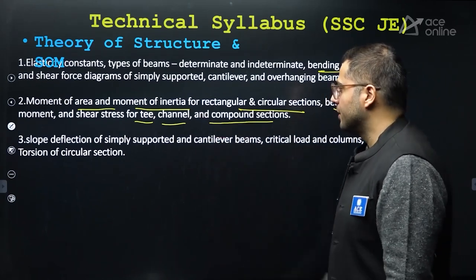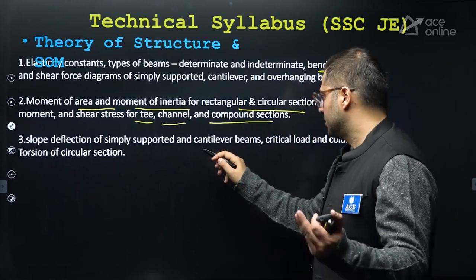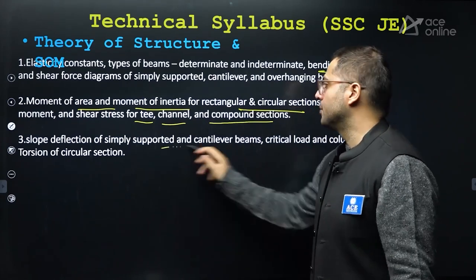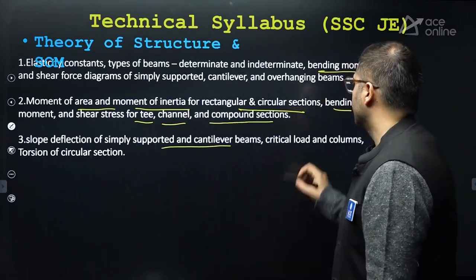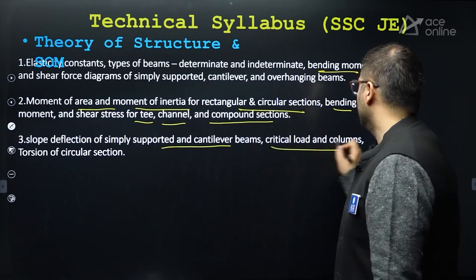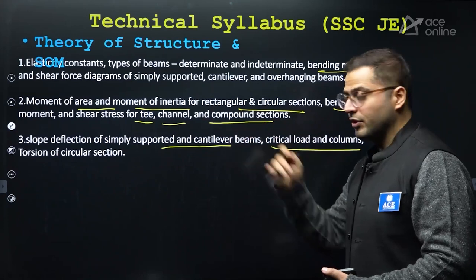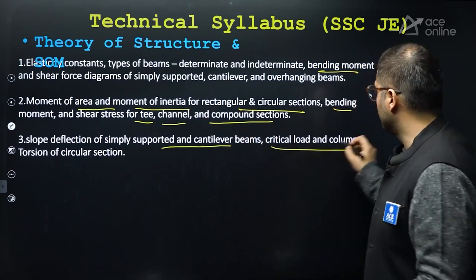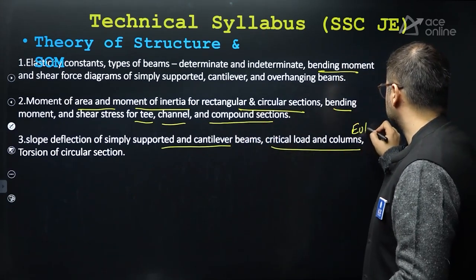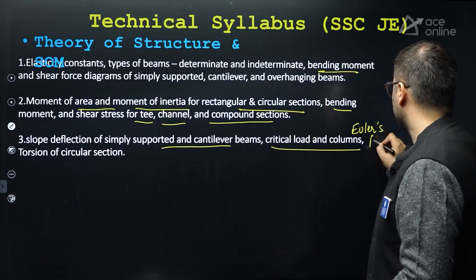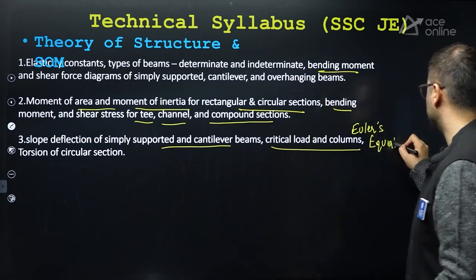After this, slope deflection method, moment distribution method for simply supported beams and cantilever beams is important. After that, for column, critical load for columns and torsion for circular sections. See, critical load is important specifically for Euler's, as per Euler's equation. They will be asking you questions.